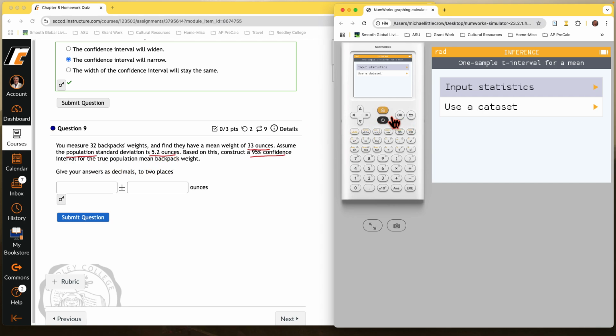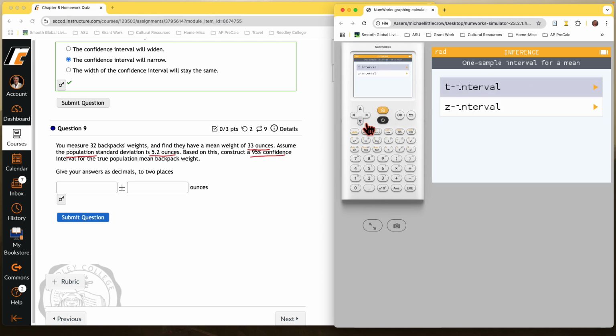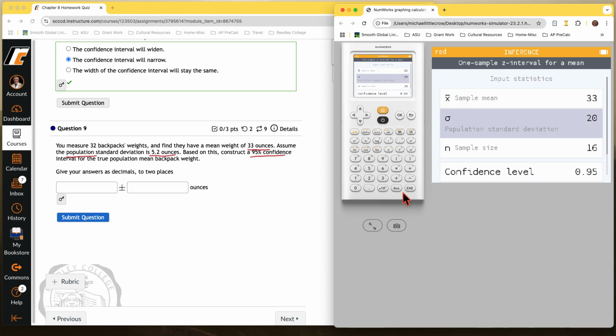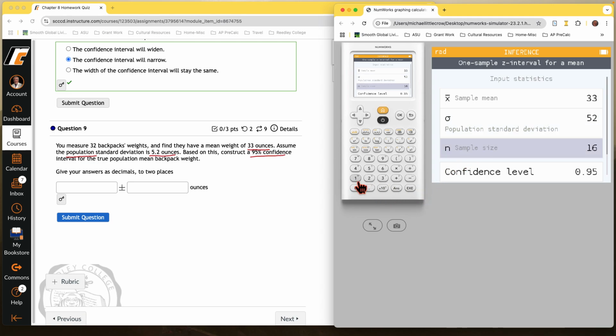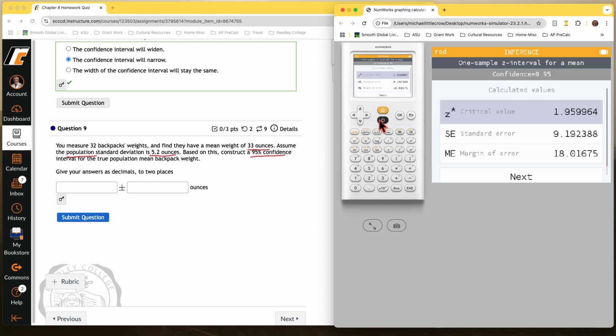Again, if you went with the t-interval, you come here, what is it asking? It's asking for the sample standard deviation, but you've got to look, we've got the population. Okay, so make sure you're using the right interval, z interval. We input our statistics. 33 ounces is the mean. 5.2 ounces is the population standard deviation. Sample size was 32. And the confidence level that's being requested is 95, which is the default. So we can just go on to our next.